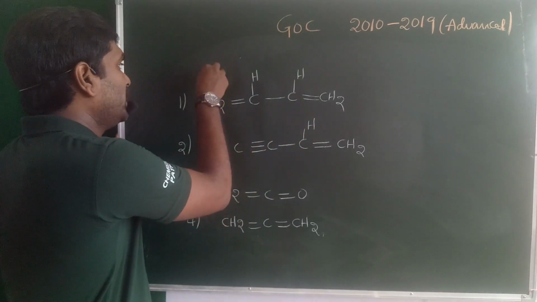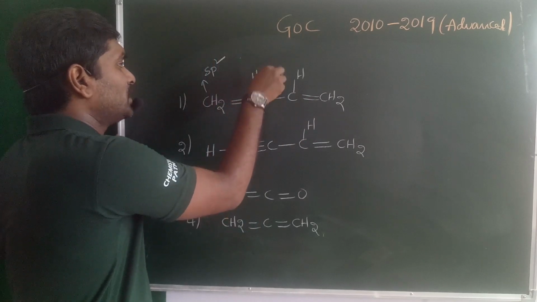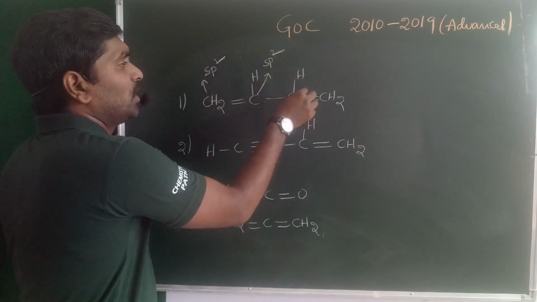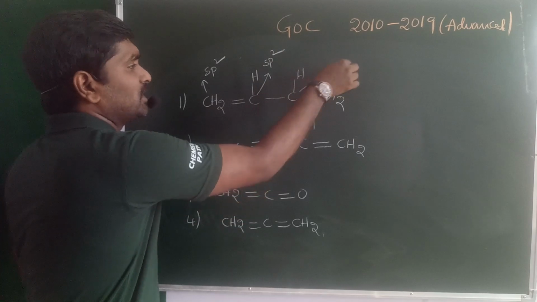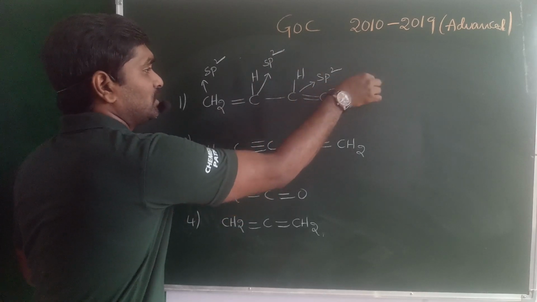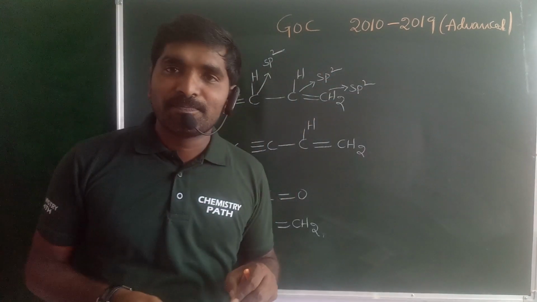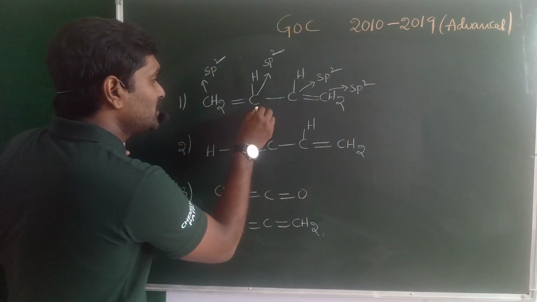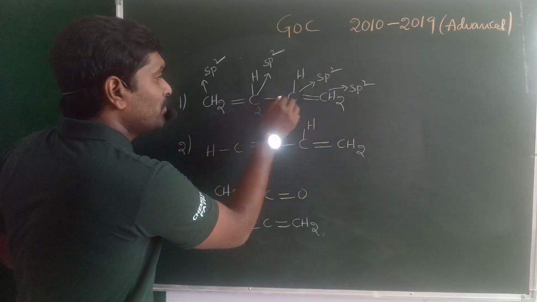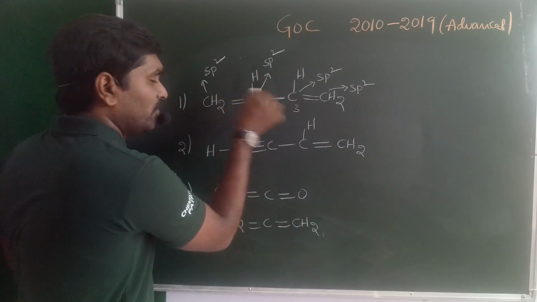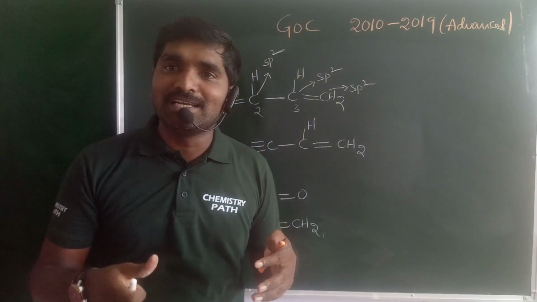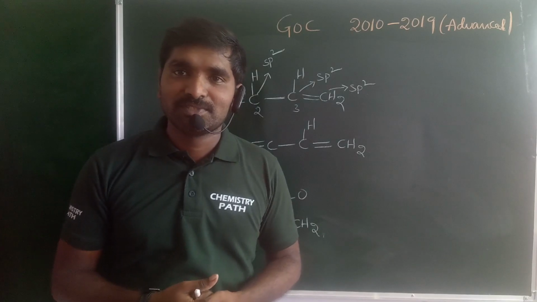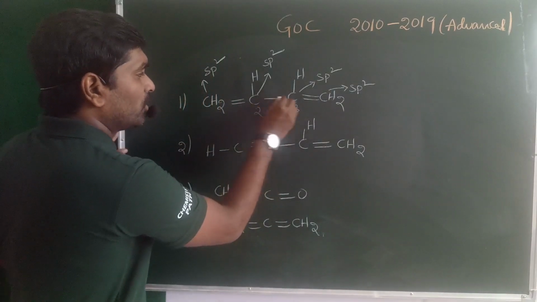So this carbon is in sp2 hybridization, this carbon is also in sp2 hybridization, and this one is also in sp2 hybridization. But more importantly, guys, the bond between C2 and C3 may be a single bond, but when it is in conjugation, it is partially double bond in nature, though it is purely a single bond.